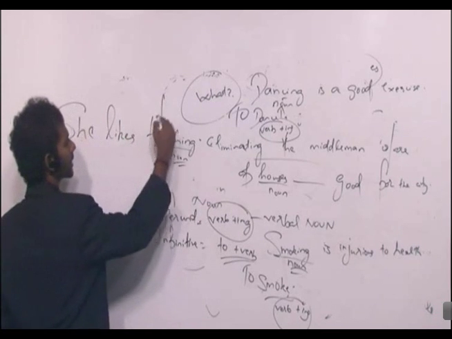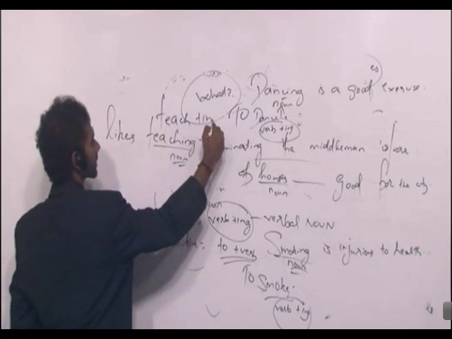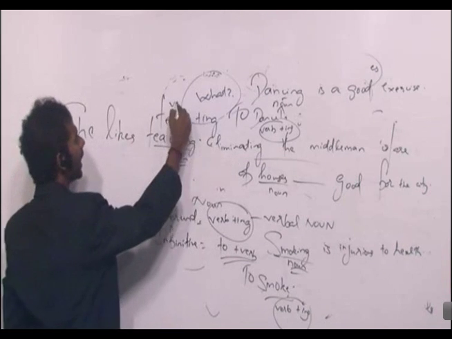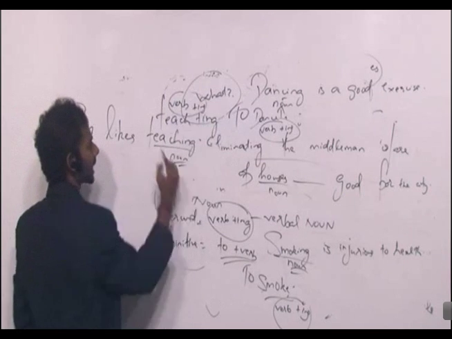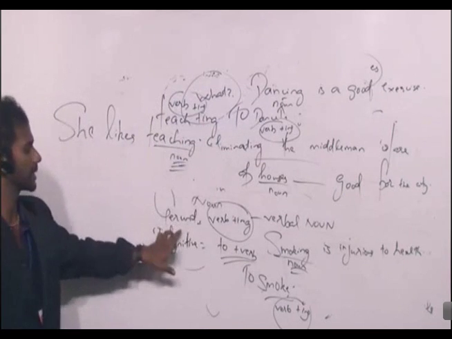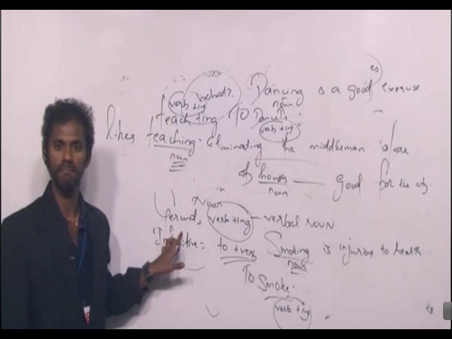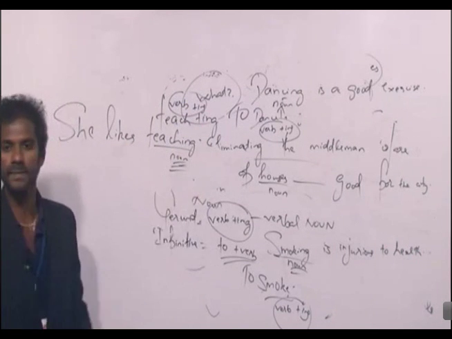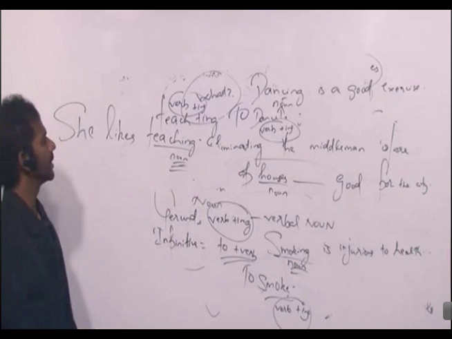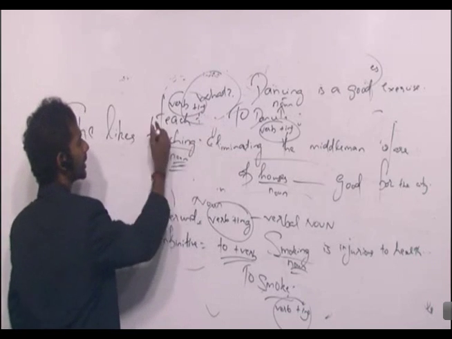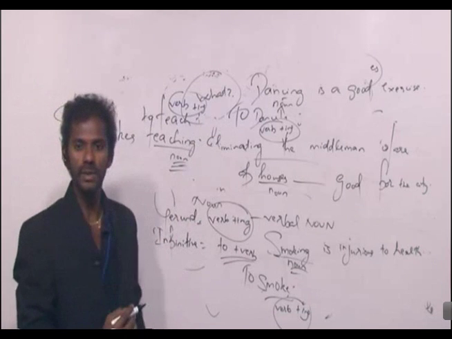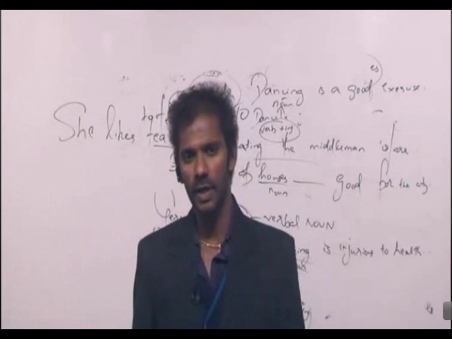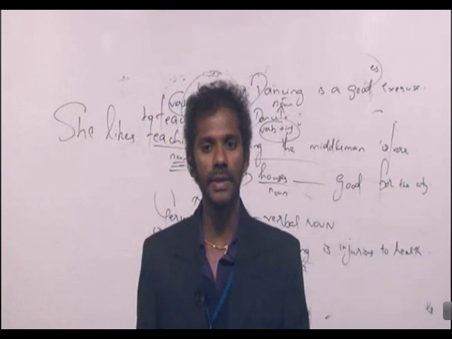Teaching is teach plus ing. Teach is a verb. So verb plus ing acting as a noun. So teaching is termed as a gerund. Clear? Without changing the order, tell me the infinitive form. To make it infinitive, just remove this ing and put to in front of it. She likes to teach. Clear? So that is about a gerund and an infinitive. Gerund is verb plus ing acting as a noun, and infinitive is to plus verb.